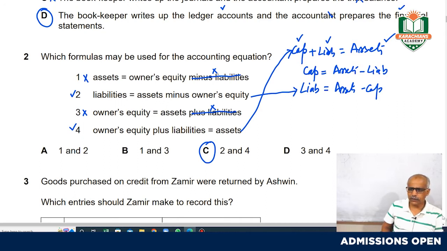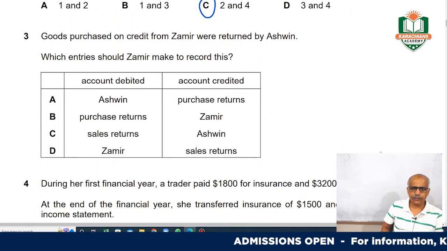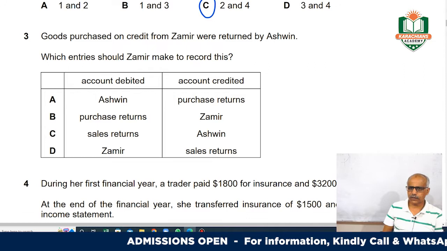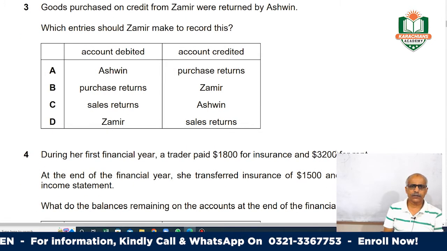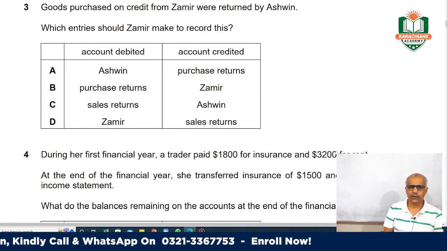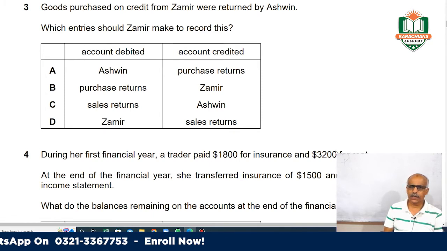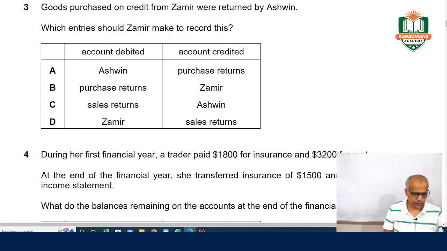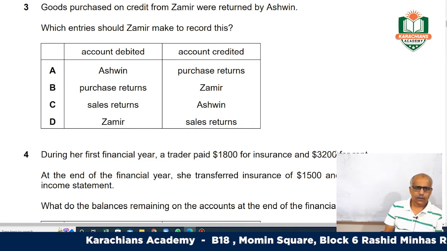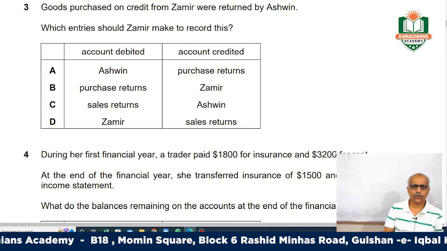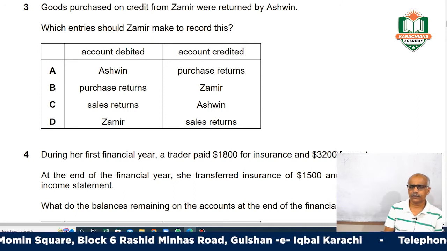Move on to the next question. Goods purchased on credit from Zamir were returned by Ashwin. Okay. So just hang on. What he says: goods purchased on credit from Zamir.